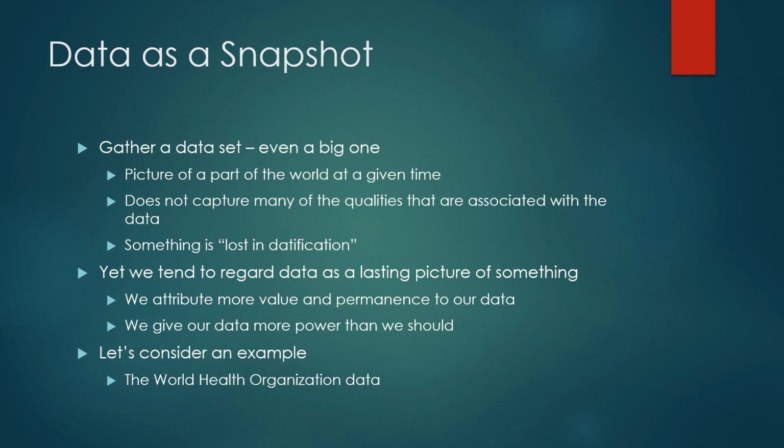And I give the example of a set of data that was gathered in early 2016, maybe January of 2016. We may stumble across that data referred to in an article or a news story some years later, it could be May of 2019, and draw conclusions based on the data that was gathered almost 3.5 years ago. And that's what I mean by giving more value and permanence to our data. If the data was a snapshot, it was a snapshot of what was going on in January of 2016. 3.5 years later, it may not be relevant at all. It may no longer be applicable to the actual thing it's supposed to represent. But we tend to disregard that.